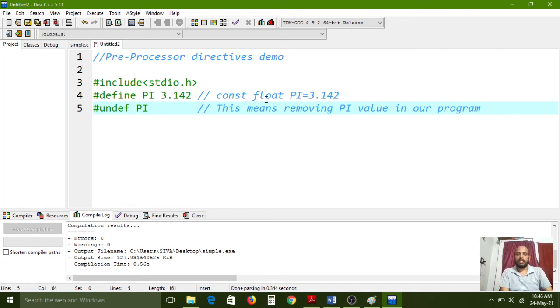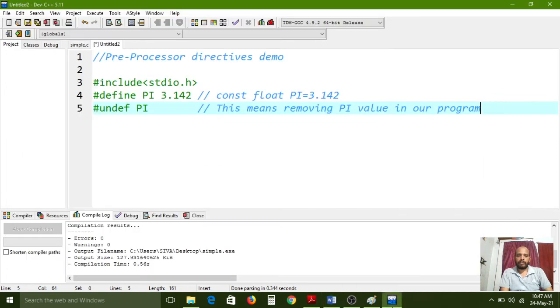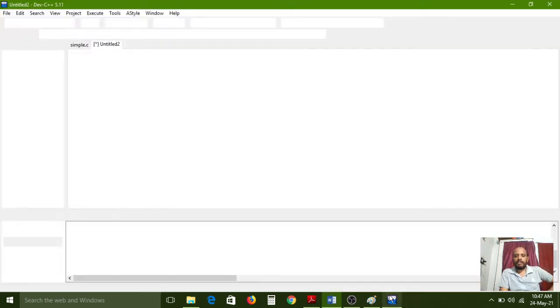Understand? Removing the pi value in our program. So like that we can use this one. Next, so here the macros concept is over now. Undef means what? Undef means by using this macro we can undefine the existing macro.